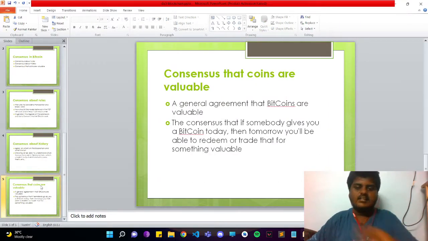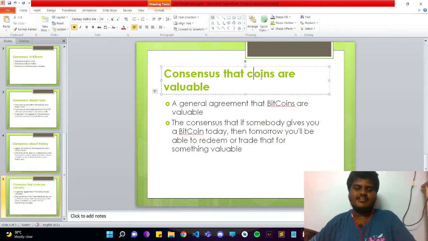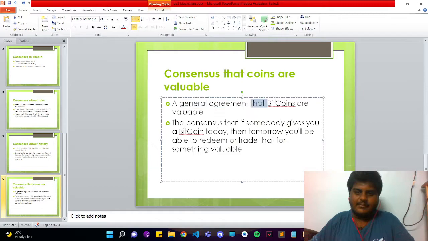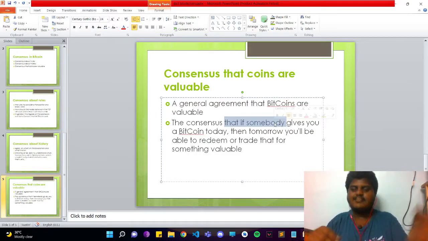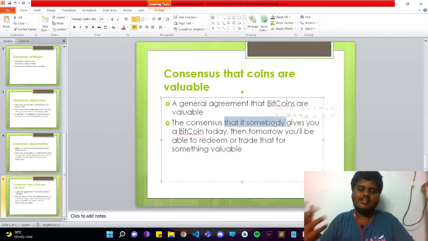That should be agreed. And the third is the consensus that coins are valuable, right? Each and every Bitcoin is valuable. So there is a general agreement that Bitcoins are valuable, and the consensus that if somebody gives you a Bitcoin today, then tomorrow you'll be able to redeem or trade it for something valuable.